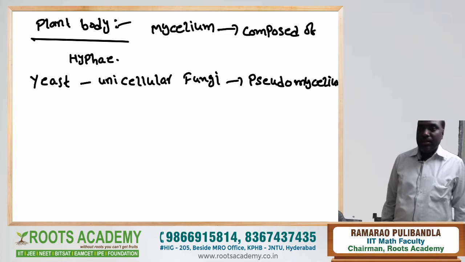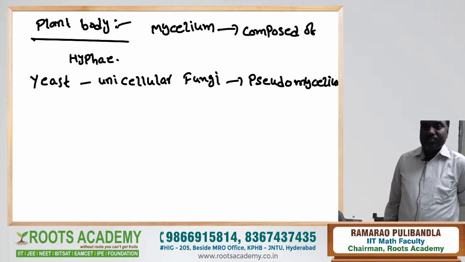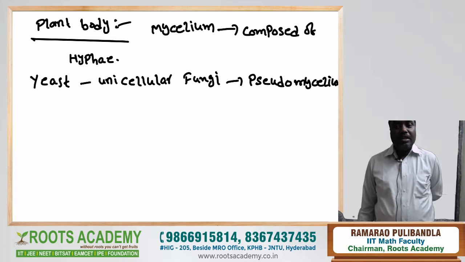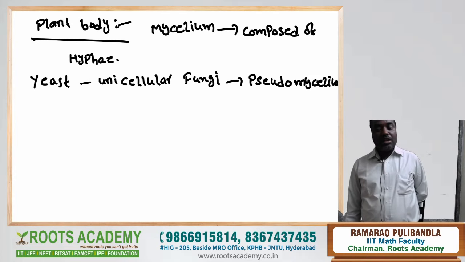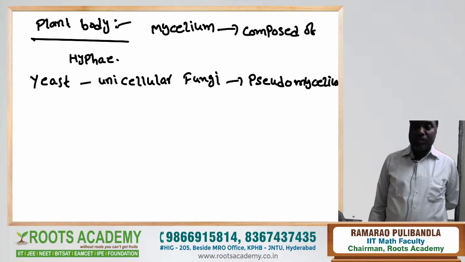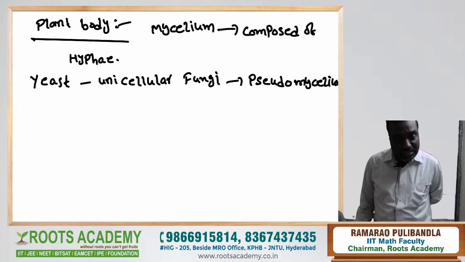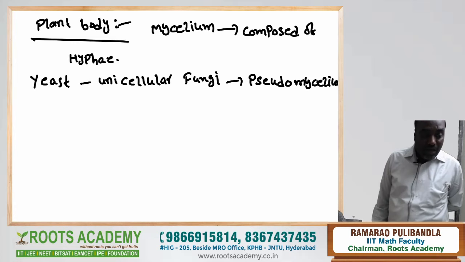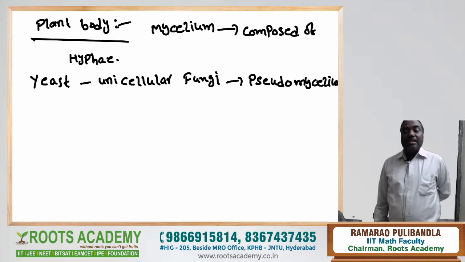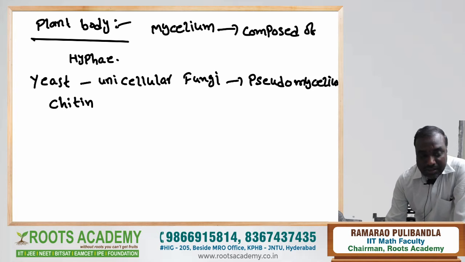Right. Cell structure, generally the cell wall. Here cell wall of algae generally is composed of cellulose, hemicellulose, pectin, glucans, galactans and mannans. But what is the nature of cell wall of fungi? Generally, the cell wall of fungi is composed of chitin.